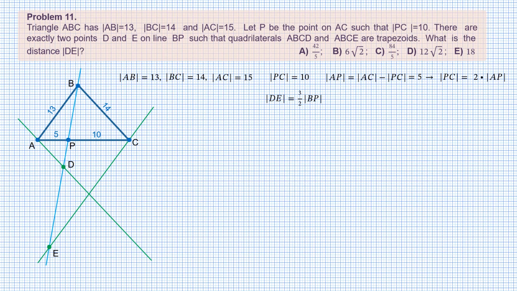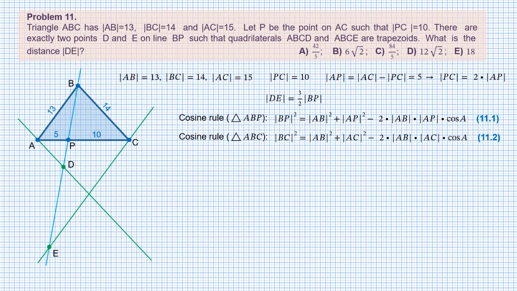Cosine rule seems to be the way. So we apply the cosine rule to the side BP of triangle ABP. This gives equality 11.1. In the right-hand side of the equality, everything is known apart from cosine of A. Can we find cosine of A? Of course we can, from triangle ABC. Again we apply the cosine rule, this time to side BC in triangle ABC, and we get equality 11.2. Let's compare the last two equalities. Equality 11.1 contains AP in two places.